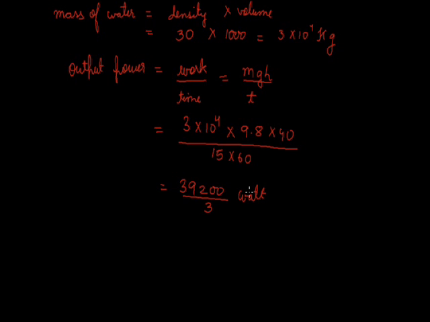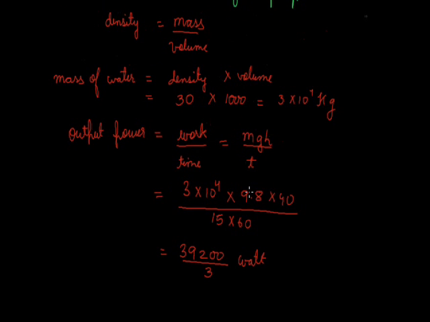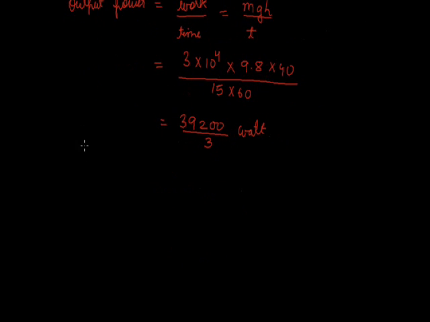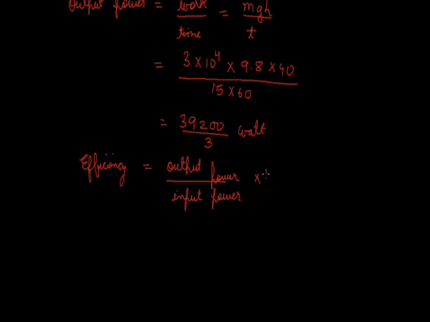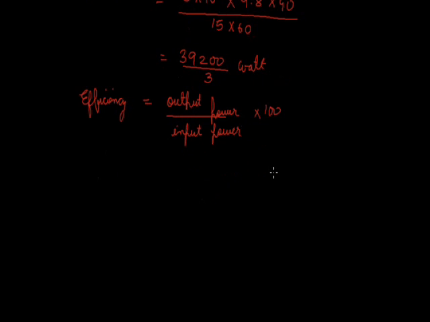Now we are given the efficiency also. It is said that the efficiency of the pump is 30%. So efficiency, we know, is output power over input power into 100. So efficiency is output upon input. As we are talking of power, that will become output power by input power into 100. Now in this case we again want input power. So input power will become